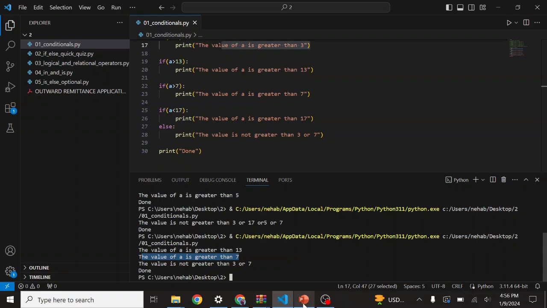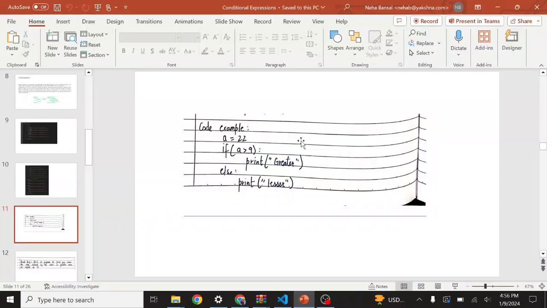So let's go back to our theory. There is one code example. Please run it on your computer and let me know the output. If a is greater than 9, print greater, else print lesser. Can you please write in the comment box what the output is? Is it greater or is it lesser?